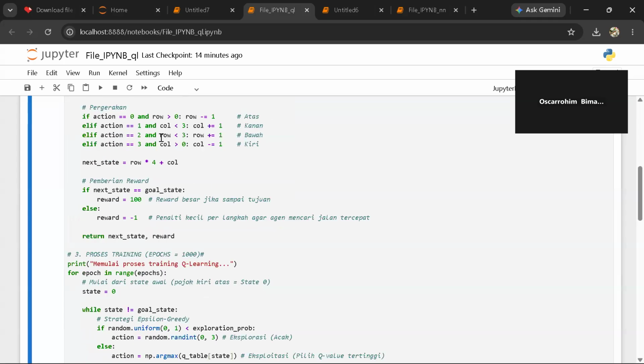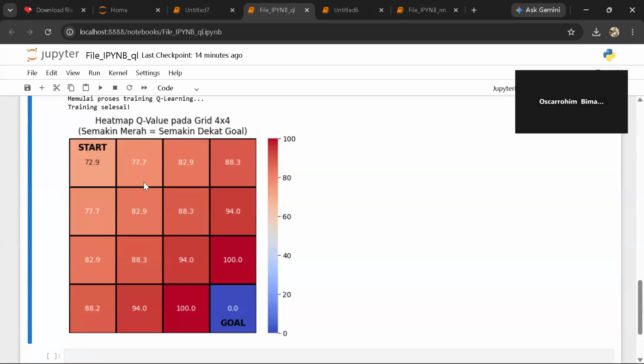When the agent moves, the environment returns a reward. It gets a penalty of minus 1 for every step it takes, which forces it to find the shortest route, and a massive 100 reward when it reaches the goal state. Using the Bellman equation, the agent calculates the temporal difference and updates the specific cell in the Q-table. The episode terminates immediately the moment the agent hits the goal state. We must stop it there because the objective is fulfilled. Letting it wander around the goal will corrupt the mathematical values in the table.